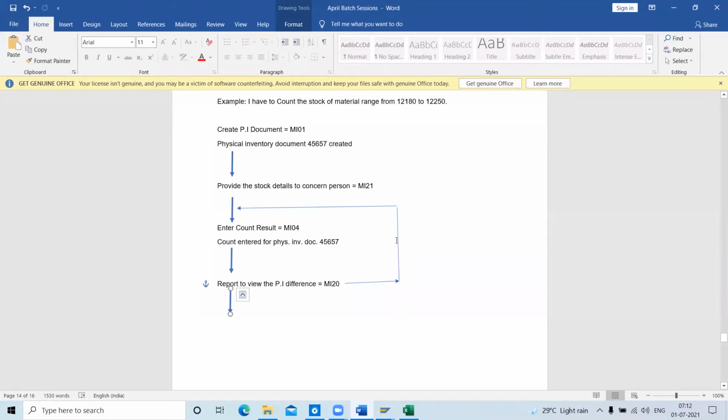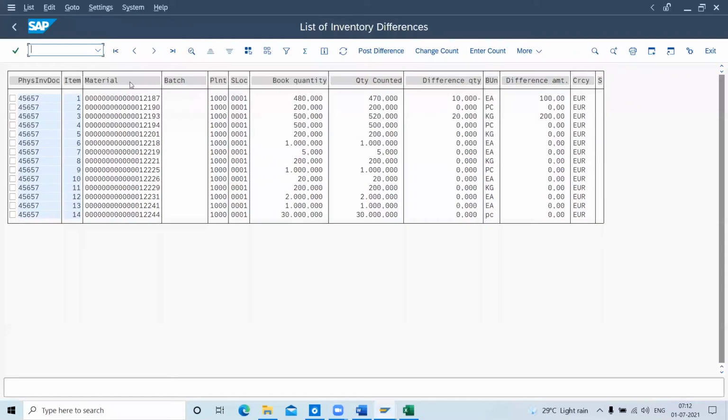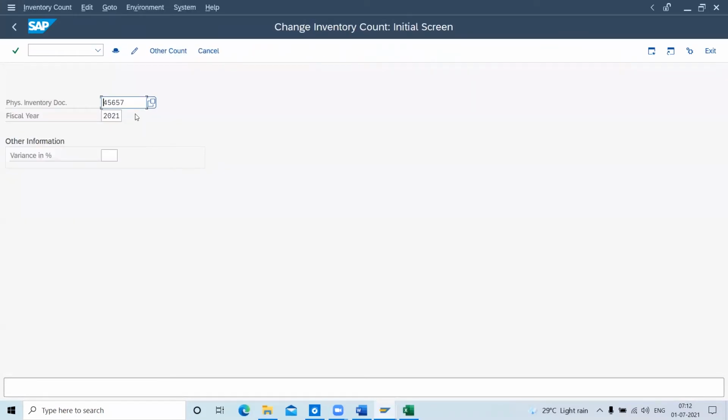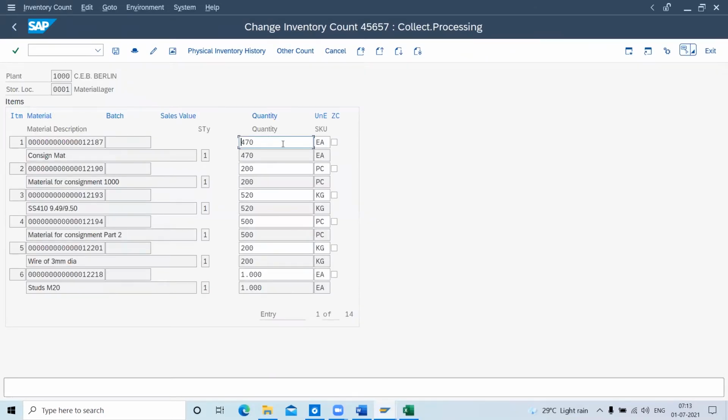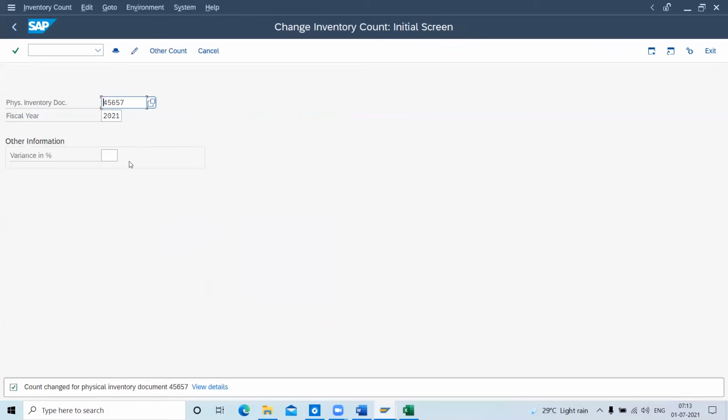If he finds some differences in quantity, he will count again and he can edit using MI05. Like MI05, he can edit the same count document. So here he can edit, like 470 420. Suppose I found 5 quantity, I'll enter here, then I can say okay. So like this it works.